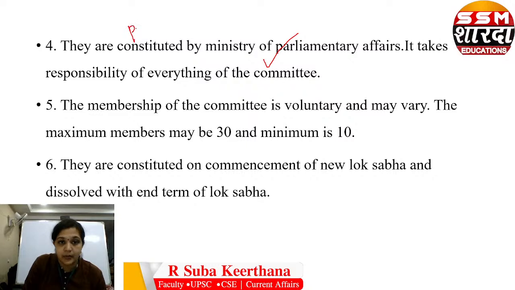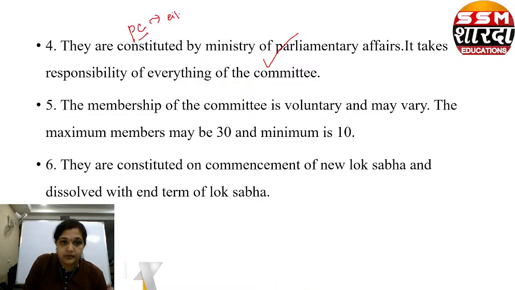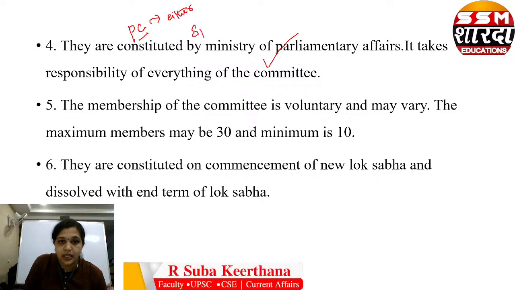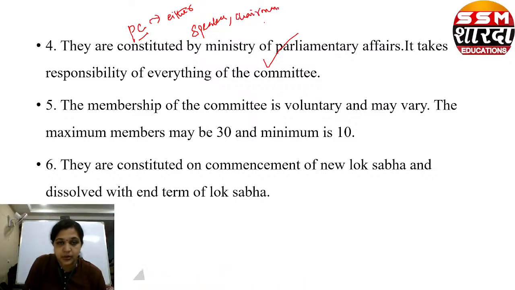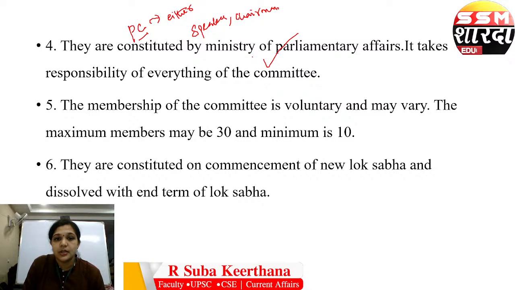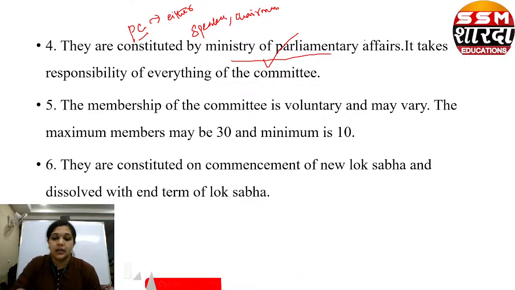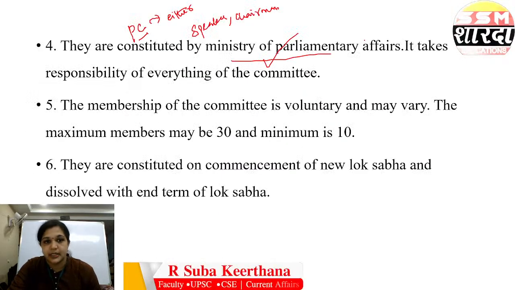When we saw parliamentary committees, they are formed by the parliament, either of the houses, by the speaker or chairman. But here, who is forming it? The Ministry of Parliamentary Affairs only constitutes the consultative committee. It takes responsibility of everything of that committee.